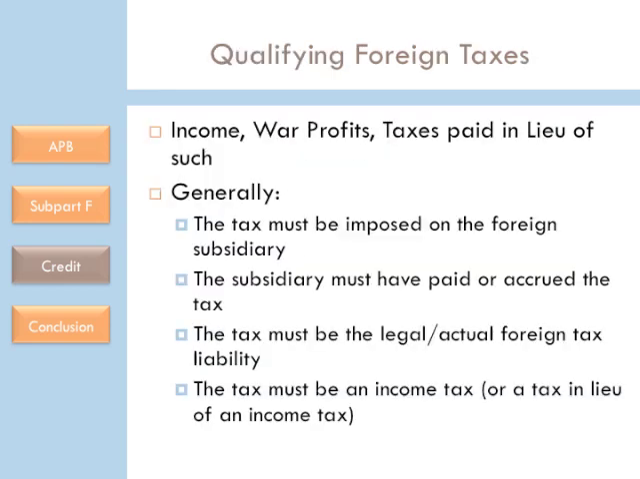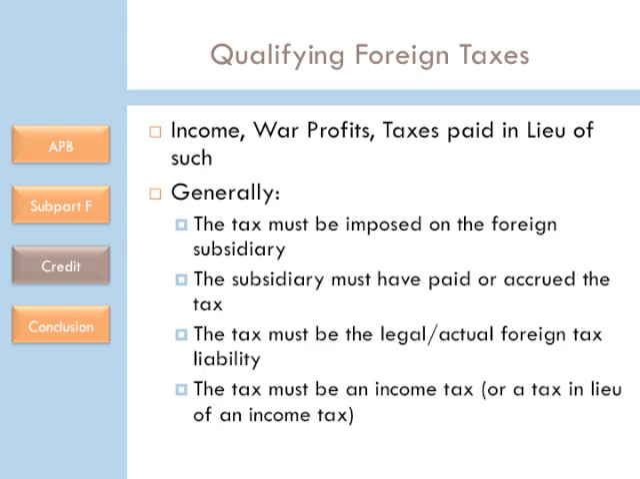The foreign tax credit is available only on income, war profits, or taxes paid in lieu of such taxes. It is sometimes difficult to determine whether a particular foreign tax falls into the qualifying category. Generally, the following 4 tests must be met for any foreign tax to qualify for the credit. 1. The tax must be imposed on you. 2. You must have paid or accrued the tax. 3. The tax must be the legal and actual foreign tax liability. And 4. The tax must be an income tax or a tax in lieu of an income tax.